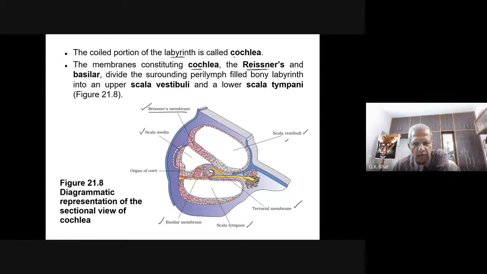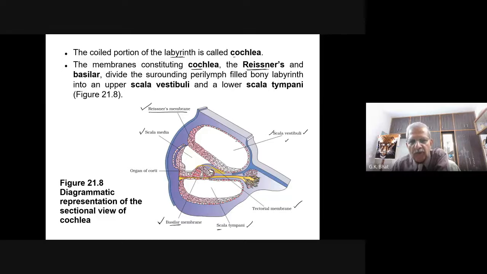And there is one more membrane called basilar membrane. The basilar membrane is present between the scala media and scala tympani. Or putting it another way, the coiled portion of the labyrinth, which is called cochlea, has two membranes dividing the cochlea into three compartments. What are these two membranes? One is the Reissner's membrane and the other is the basilar membrane. These two membranes divide the cochlea into three compartments. Upper compartment is called scala vestibuli, middle compartment is called scala media, and the lower compartment is called scala tympani.